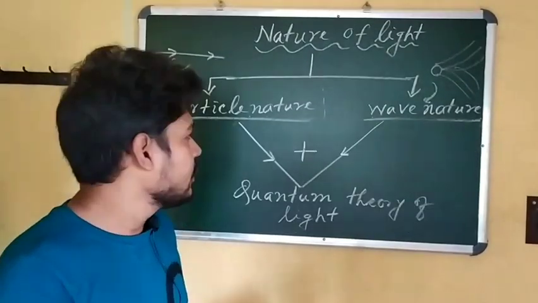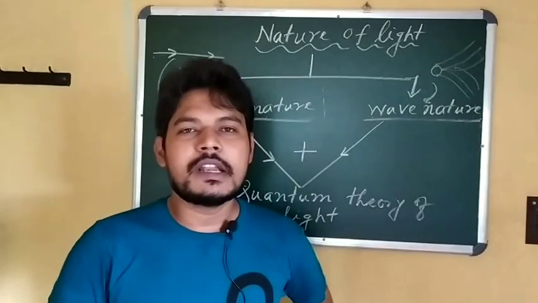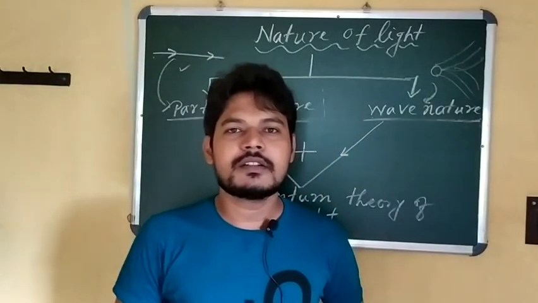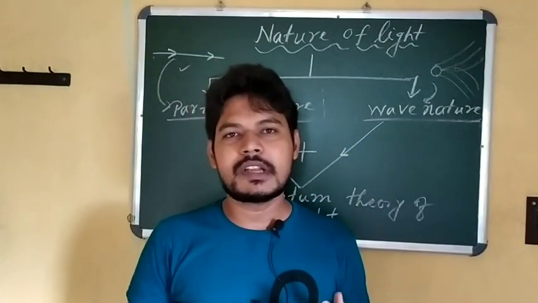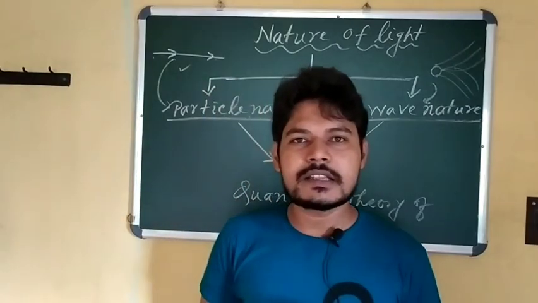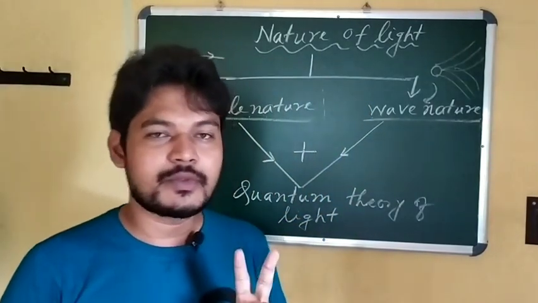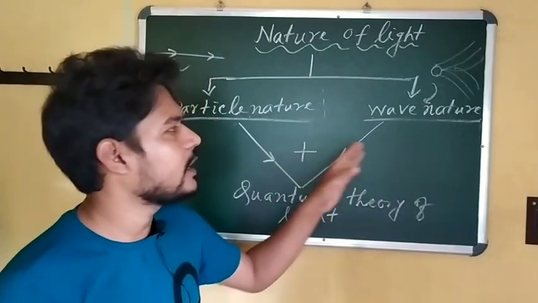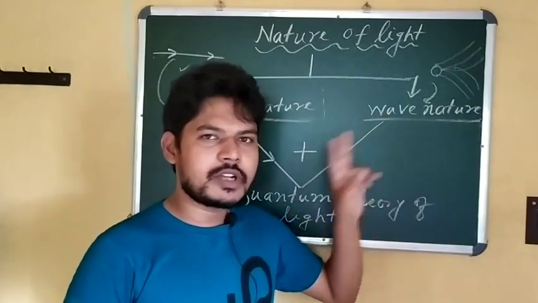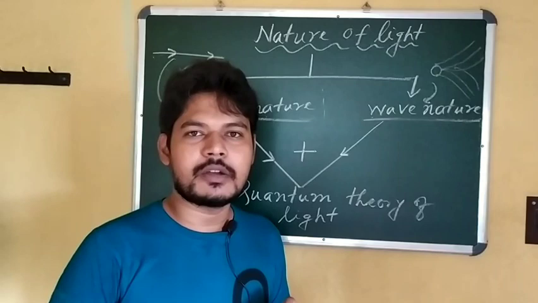Physics experiments over the last 100 years just gave the information about light, that light has two natures. One is called the particle nature and another is the wave nature. So double nature, that is known as the dual nature of light.